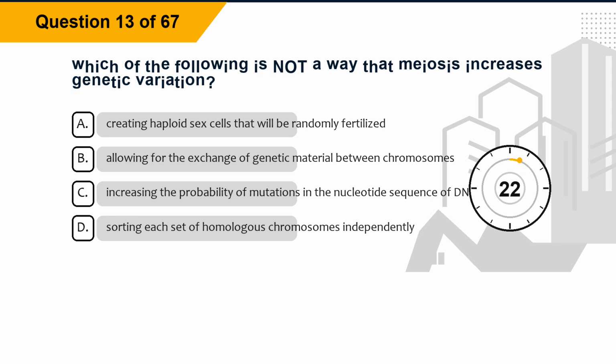Question 13. Which of the following is not a way that meiosis increases genetic variation? Option A, creating haploid sex cells that will be randomly fertilized. Option B, allowing for the exchange of genetic material between chromosomes. Option C, increasing the probability of mutations in the nucleotide sequence of DNA. Option D, sorting each set of homologous chromosomes independently.